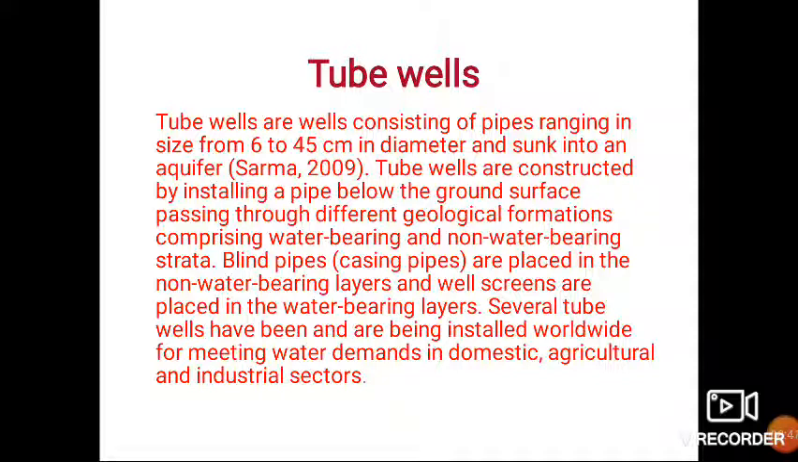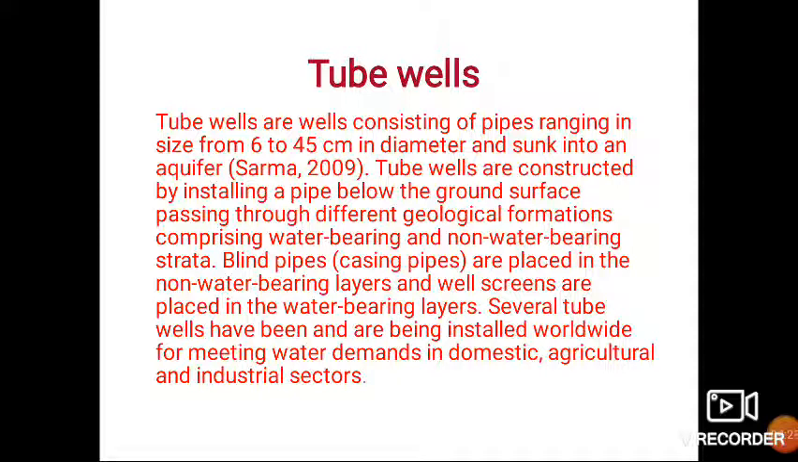Then another type of well is the tube well. These are similar to bore wells, but their yield is higher as compared with bore wells. The pipes used in tube wells range in size from 6 to 45 centimeters in diameter, and these are constructed by installing a pipe below the ground surface passing through different geological formations comprising water bearing and non-water bearing strata. Means these are drilled through both pervious as well as impervious rock formations below the earth surface.